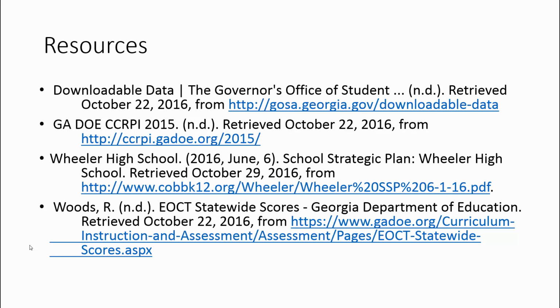assessment. All the data for this data overview was taken from the following sites: